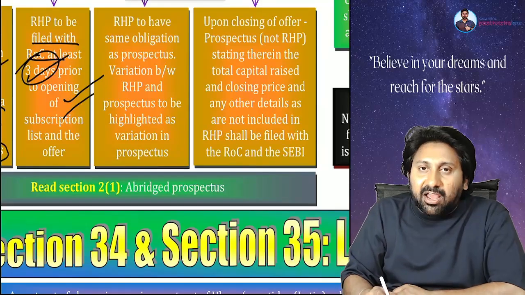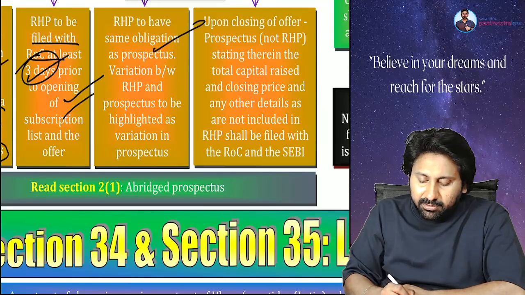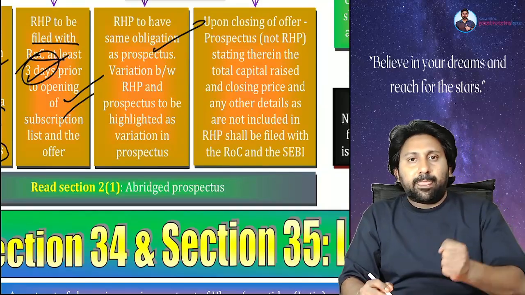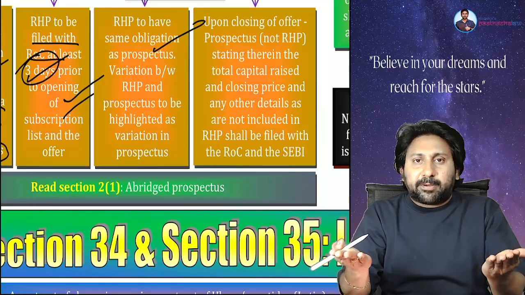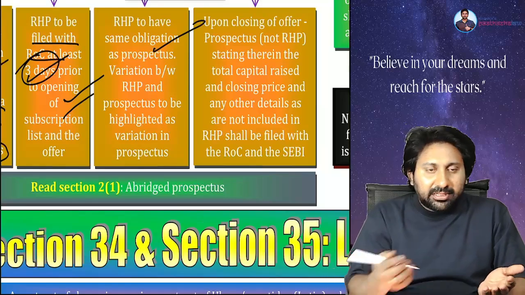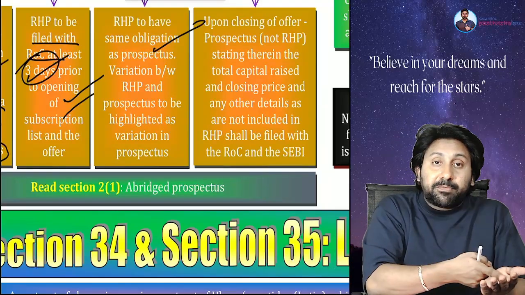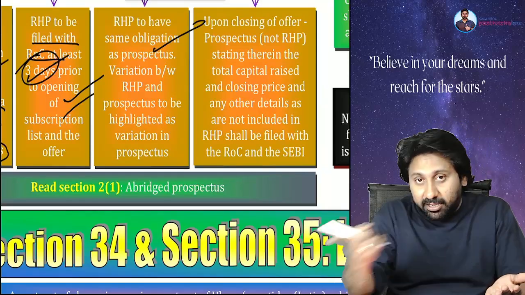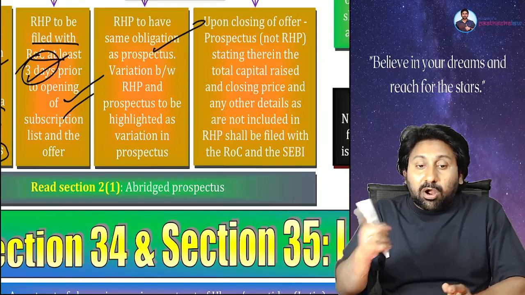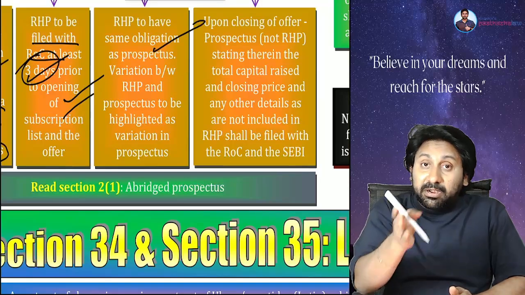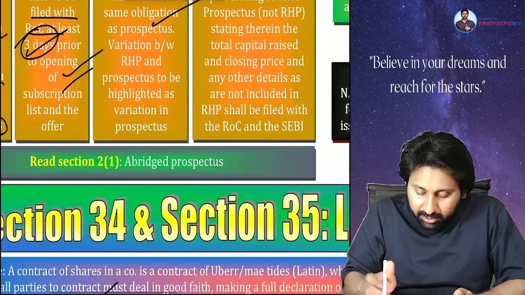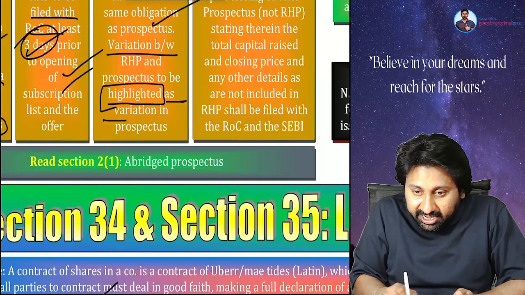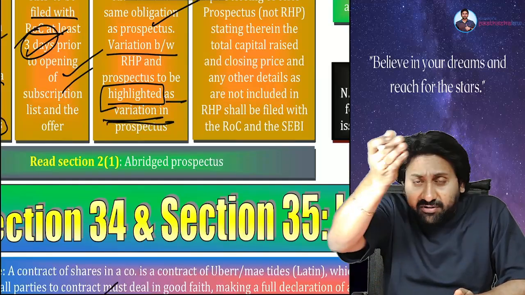The RHP will have the same obligations, everything same like a prospectus. Will the RHP and final prospectus be the same? No, there are some differences. Price will not be there in the RHP, will be there in the final. Number of shares will not be there in the RHP, will be there in the final. So whatever variations are there between the RHP and the final must be highlighted as variations. Did you understand, everyone?